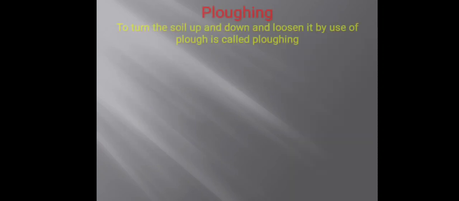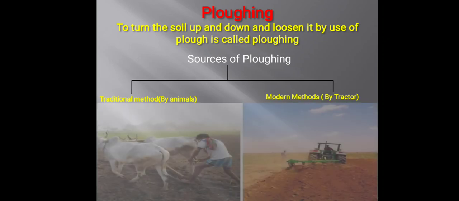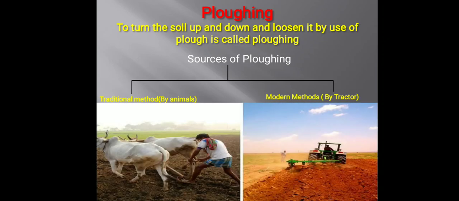First is plowing. To turn the soil up and down and loosen it by use of a plow is called plowing. The main sources of plowing are animals and tractors. The traditional method is done by animals, and today's modern method is done with the help of a tractor. So what is the benefit of plowing?